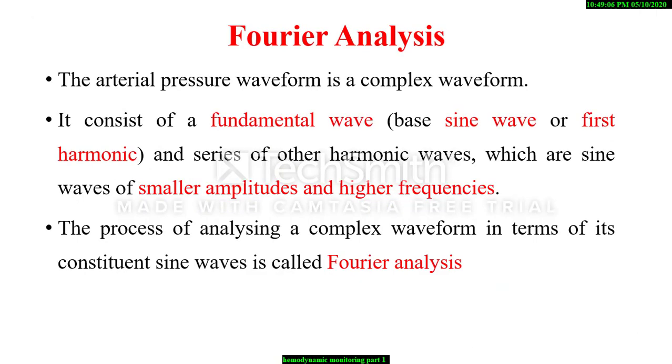Fourier's analysis. The arterial pressure waveform is a complex waveform. It consists of fundamental wave, which is the base sine wave or pulse rate or first harmonic, and a series of other harmonic waves, which are sine waves of smaller amplitude and higher frequencies. The process of analyzing a complex waveform in terms of its constituent sine waves is called Fourier's analysis.